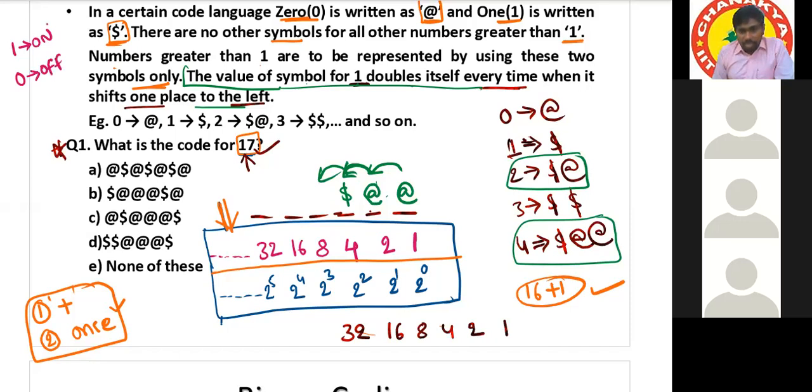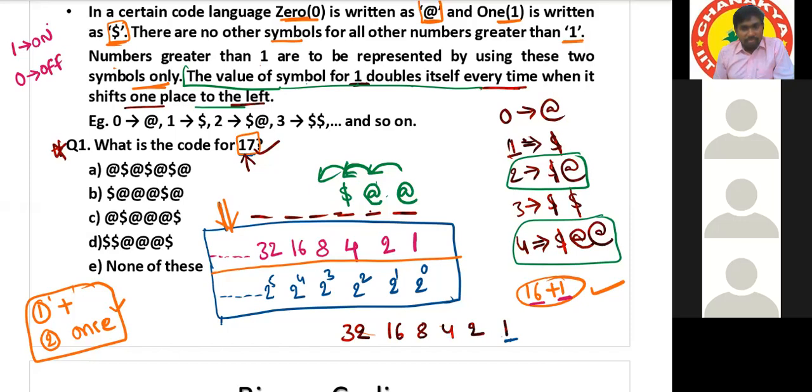From the available numbers 1, 2, 4, 8, 16, 32 and so on, to form 17, keep the required numbers in the on condition and all the remaining numbers in the off condition. To form 17, is 1 required? 1 is required. Required means on or off? On. On means 1 or 0?